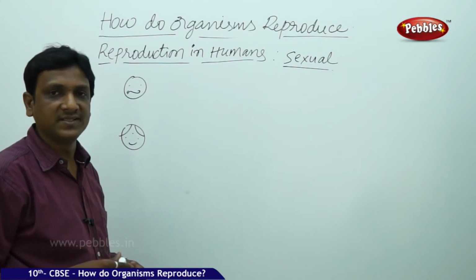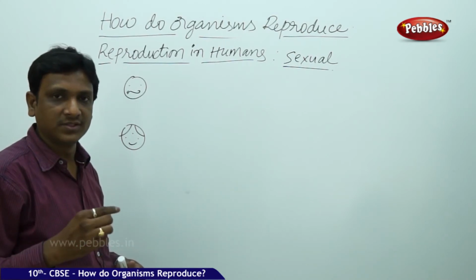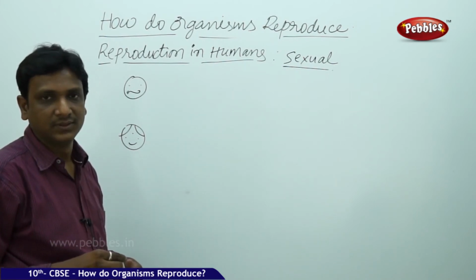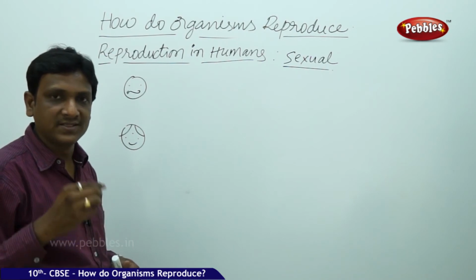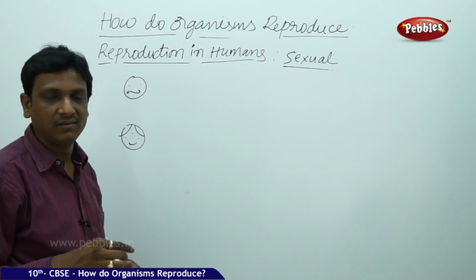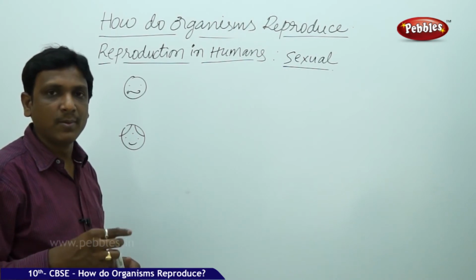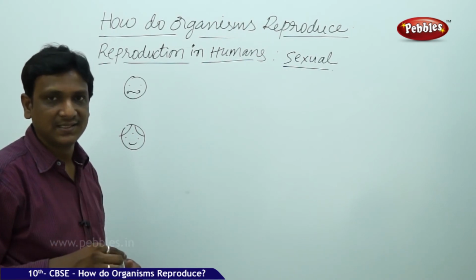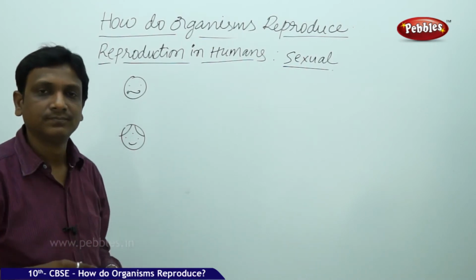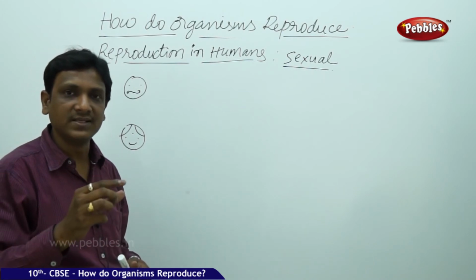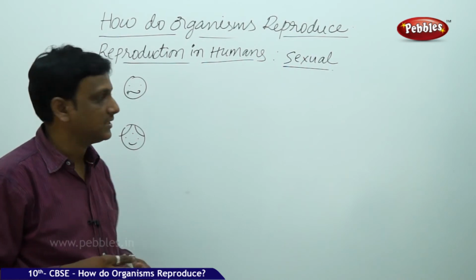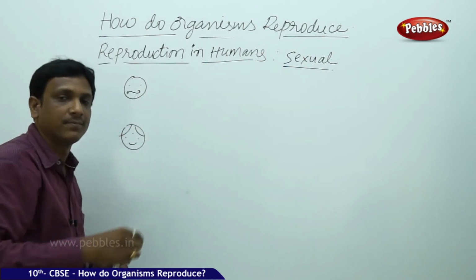And one more point we discussed earlier: for the process of reproduction, reproductive cells are needed. When an organism, either man or woman, male or female, is capable of producing reproductive cells, then that organism is eligible for reproduction. That means that organism can participate in reproduction. To participate in reproduction, the organism should be able to produce the reproductive cells.